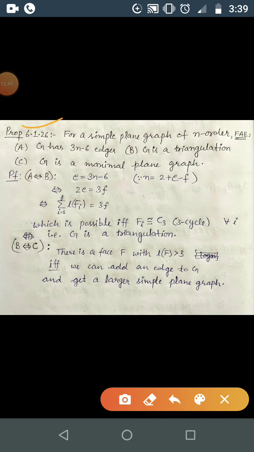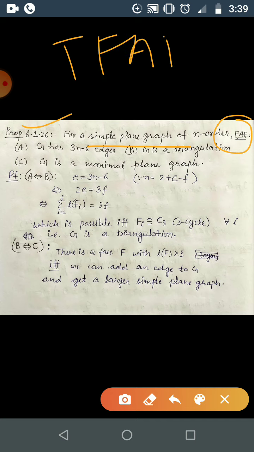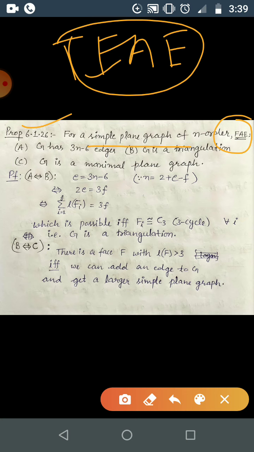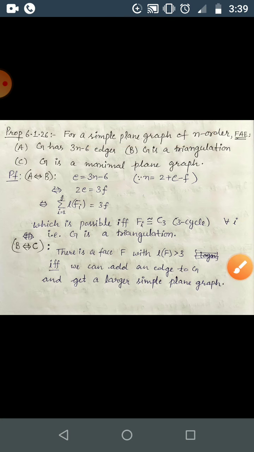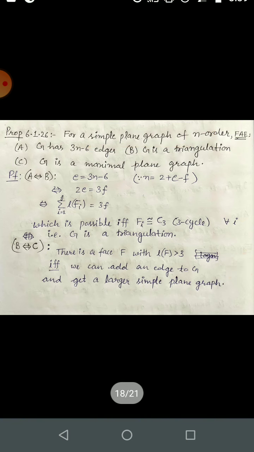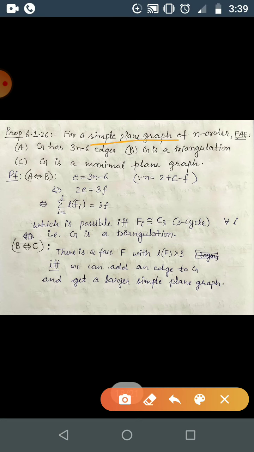For a simple plane graph, the following are equivalent. Whenever you find T, F, A, E, it means the following are equivalent, or simply F, A, E means the following are equivalent. Okay. So this is a simple plane graph of order n, and the following are equivalent.